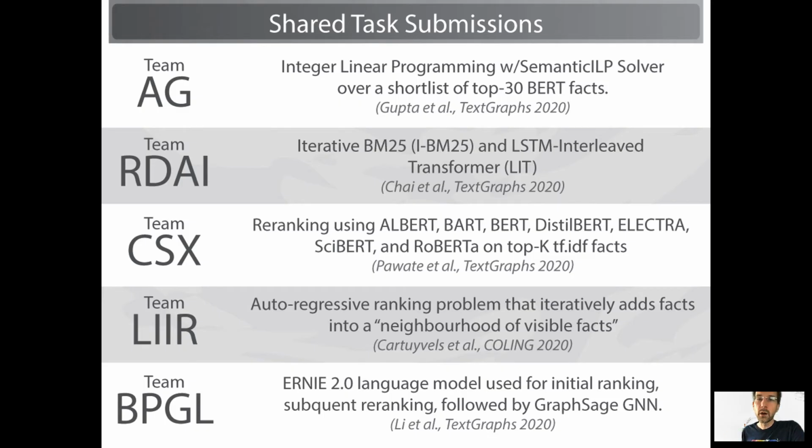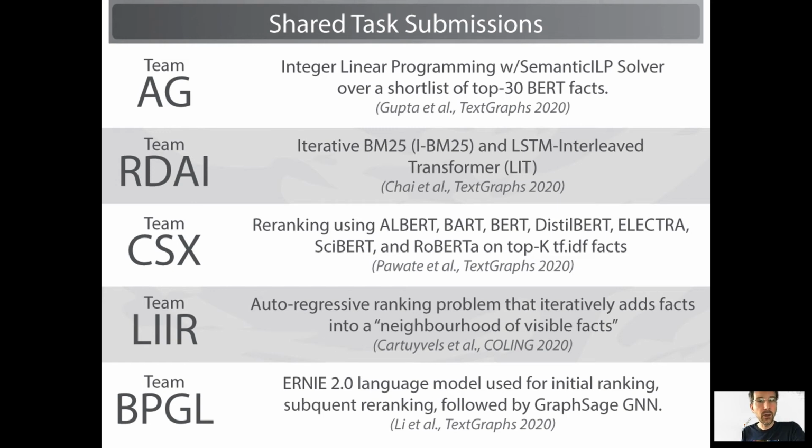LIR use an auto-regressive ranker to iteratively build an explanation. They have a full coding paper on this that I'm pretty eager to read. Chi-Square tried out basically most of the major players in the language model arena and found that RoBERTa tends to perform best as a re-ranker if you're re-ranking TF-IDF ranks.